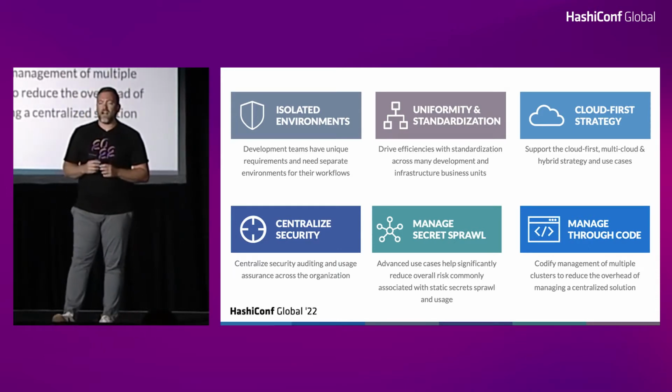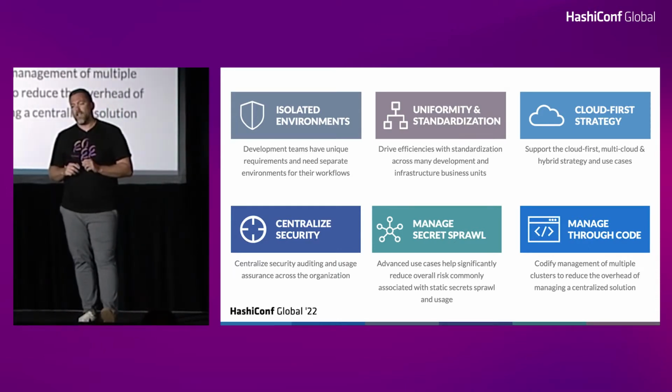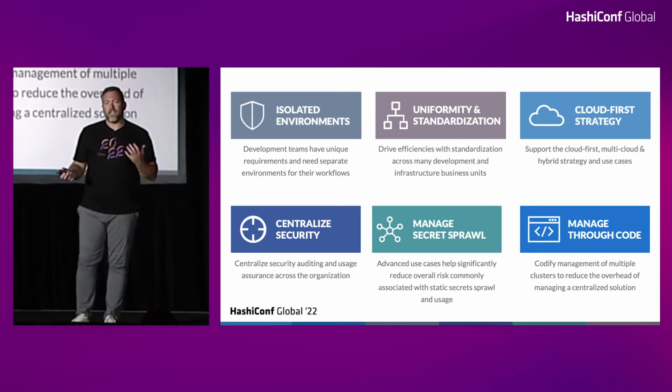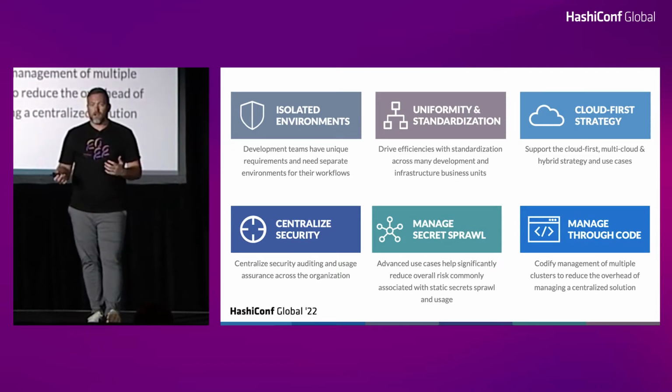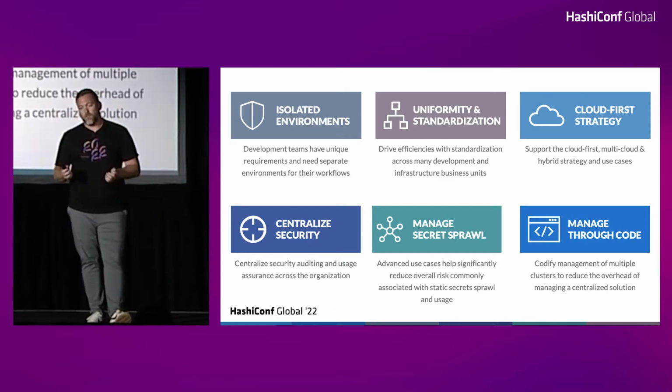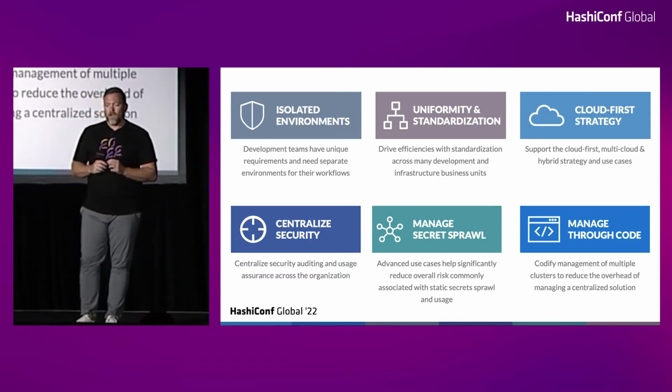Josh's organization had a cloud-first strategy, like many organizations have today, right? So they currently use AWS and Azure because they have applications running in both. So obviously we need to deploy Vault in both, right? And we want to follow that cloud-first strategy. So that's where Vault is deployed, and we'll talk about that as well.